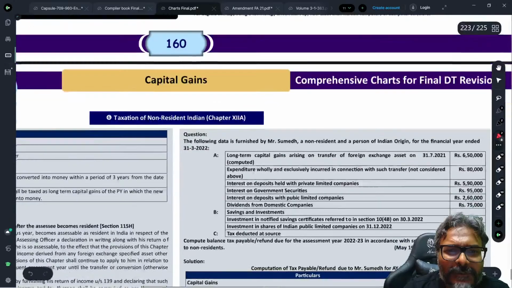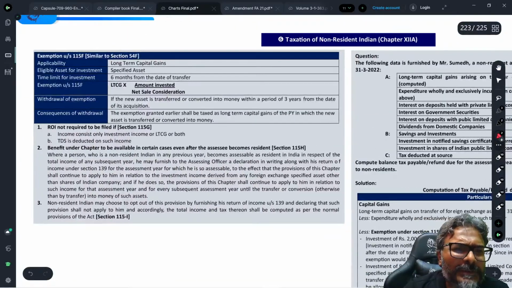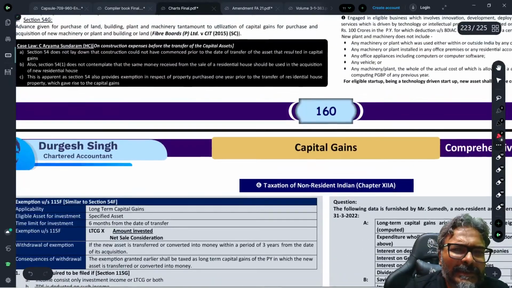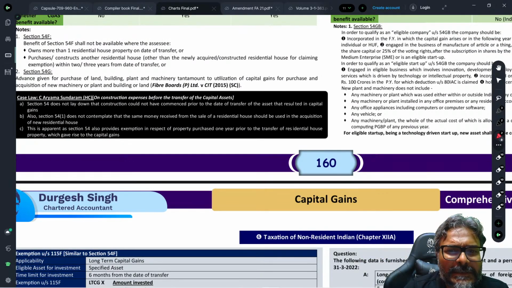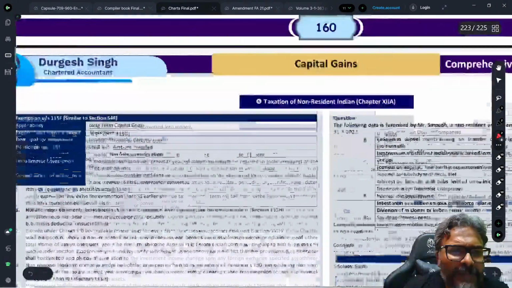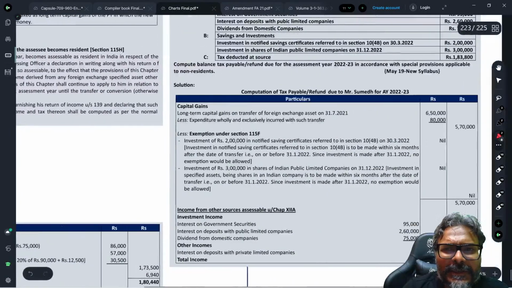What happens in the case of NRI taxation is that, simply put, the non-resident needs to invest.